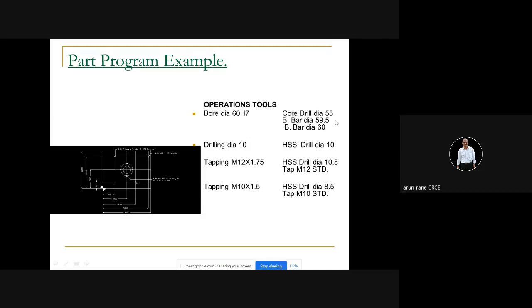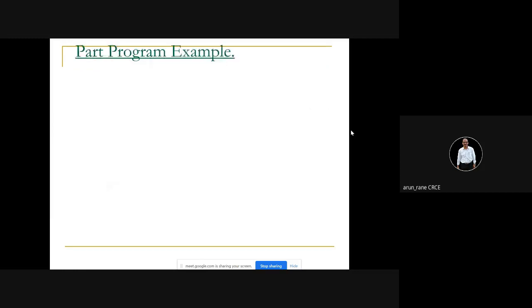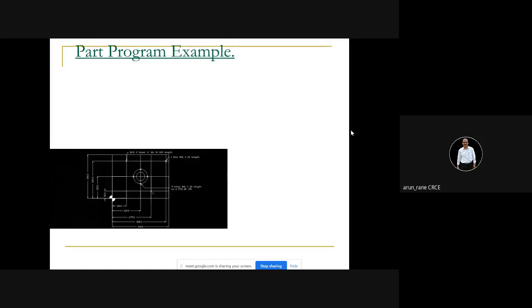One you can say drill directly. You can say drill 59.5. Drill you say 59.5, and then you can say boring bar 60. Right. So this is your operation planning and your tool layout. I think this is slightly clear. So here this dimension.